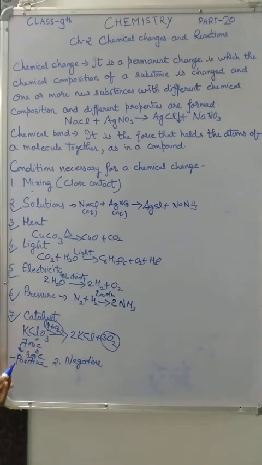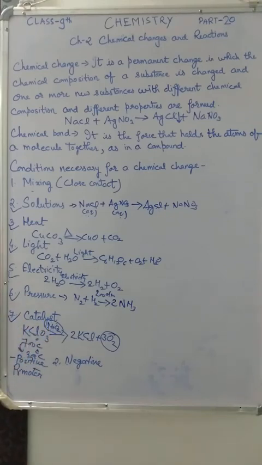So a positive catalyst is a substance used to increase the speed of the reaction. When a catalyst is used to retard, meaning decrease the speed of the reaction, that type of catalyst is called negative catalyst. One more new word is there, promoter. Substances that influence the rate of a chemical reaction by improving the efficiency of the catalyst are called promoters. Promoter means it is used to affect the catalyst only.